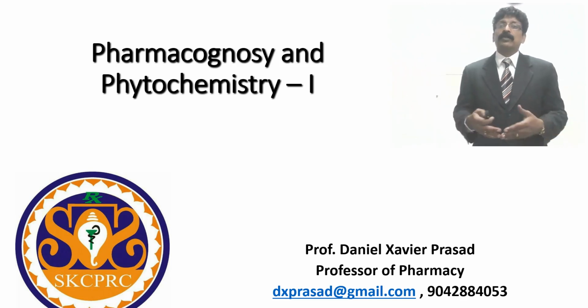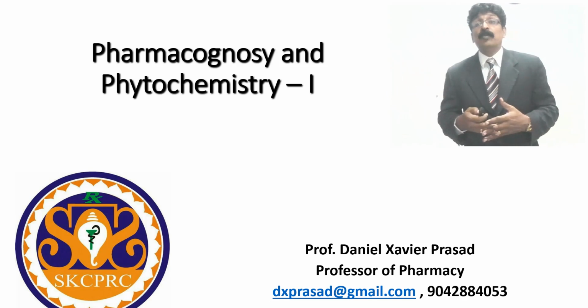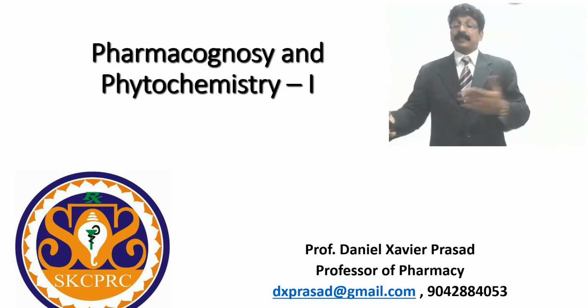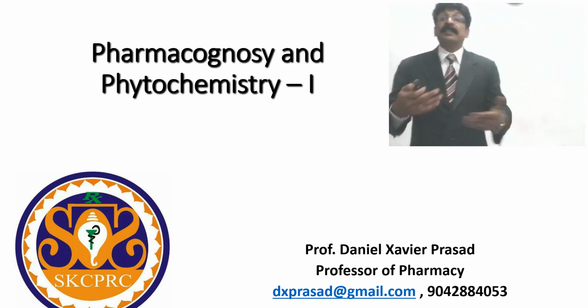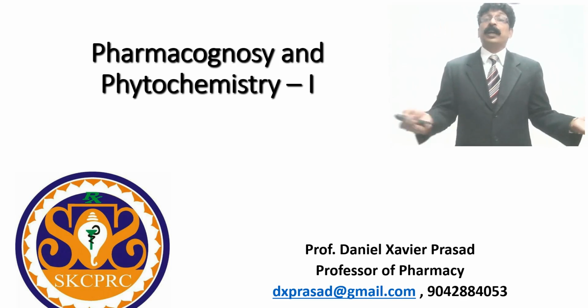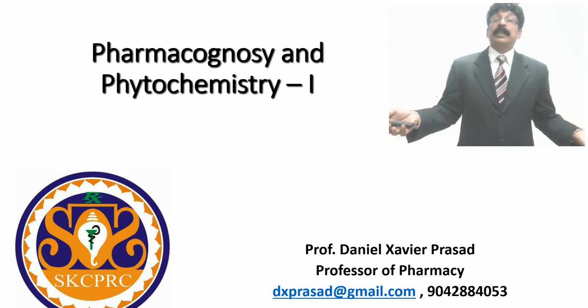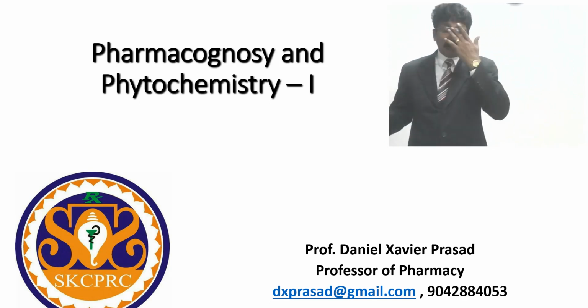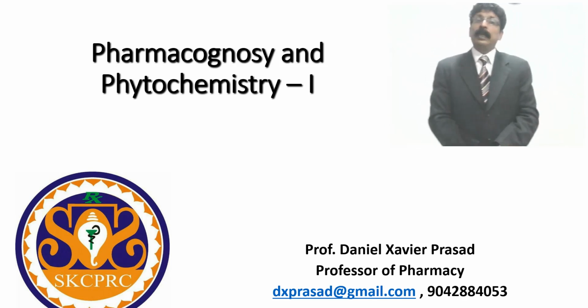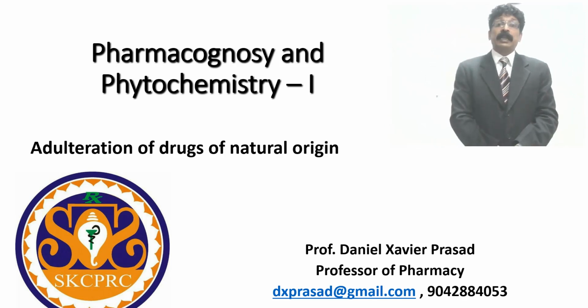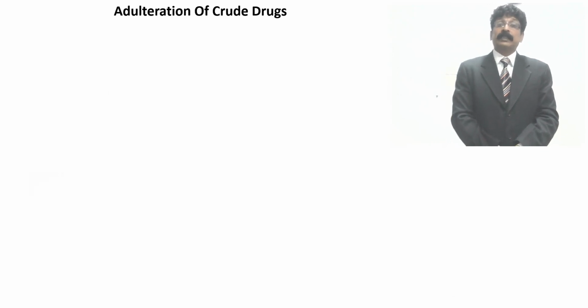We should know that, simply, adulteration is mixing with impurities. If you only write that, it may not be useful. So what are the different types of adulterations, how can it happen, and examples should also be given. Adulteration of drugs of natural origin, adulteration of crude drugs.